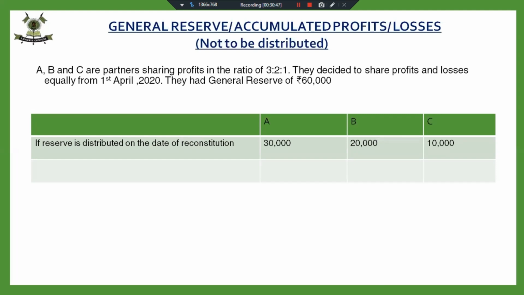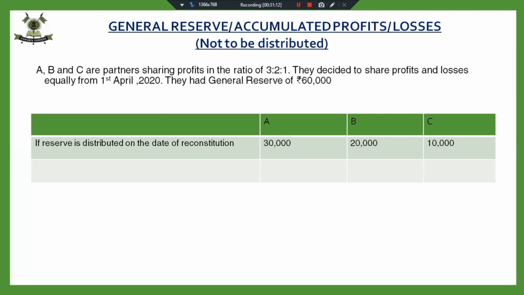Now, suppose they decide that they are not going to distribute these reserves amongst themselves. They are going to keep this reserve for usage in future. Fine. And no adjustment entry was passed for that. They mutually agreed that they are not going to distribute general reserve at the time of reconstitution.